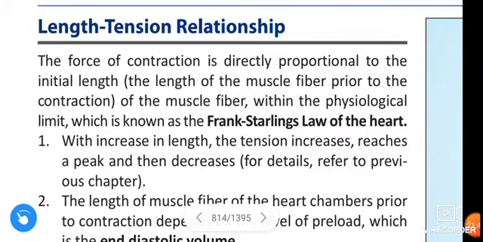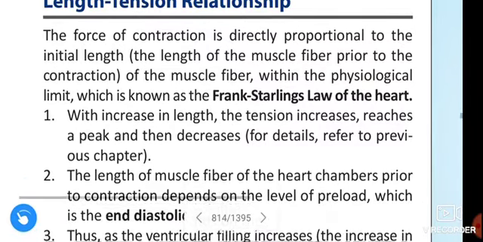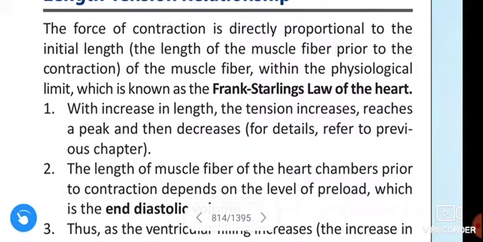Length tension relationship. The force of contraction is directly proportional to the initial length of the muscle fiber within the physiological limit, which is known as Frank-Starling's law of the heart. With increase in length, the tension increases, reaches the peak, and then decreases.